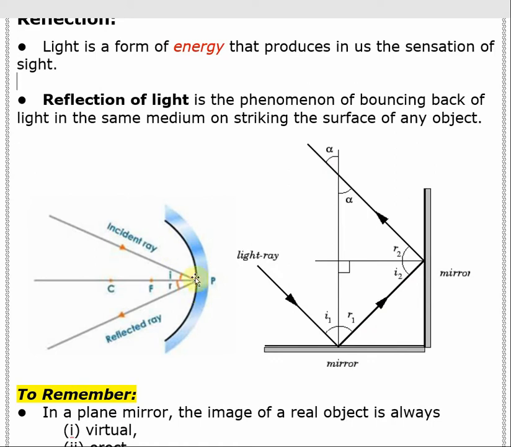And one more reflection is shown here. This is a curved mirror, a concave mirror. The incident ray is falling on it, then reflecting back, creating the angle of incidence and angle of reflection. So, this is a plane mirror reflection, and this is a curved mirror reflection.